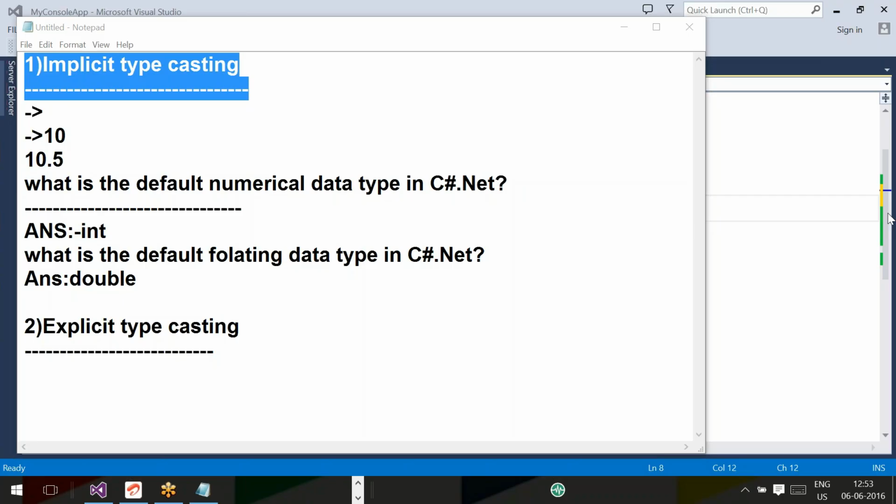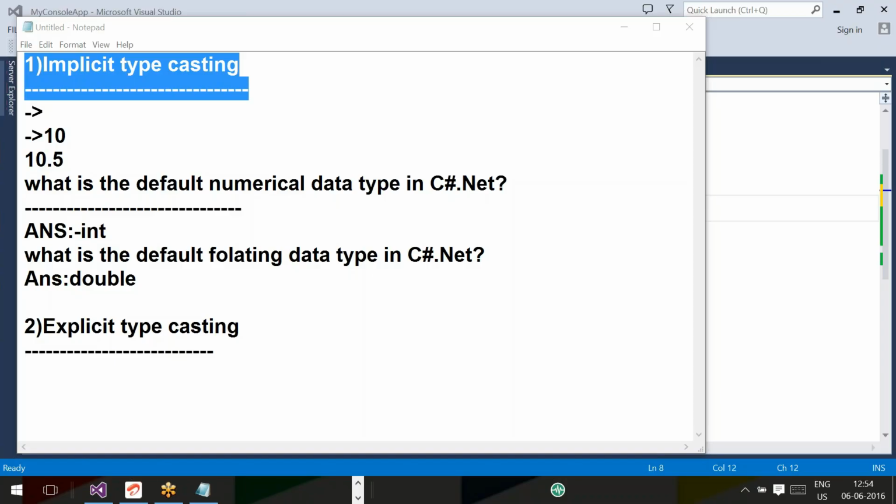Yes, sir. By default, C#.NET will support some type conversion called implicit. For using implicit typecasting, the programmer doesn't need to follow any special syntax. Okay, right, fine.